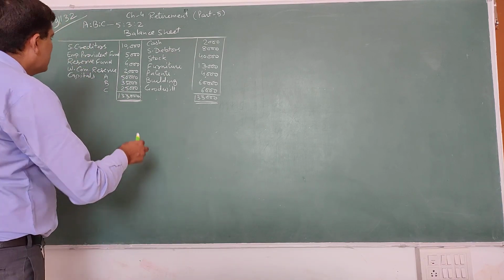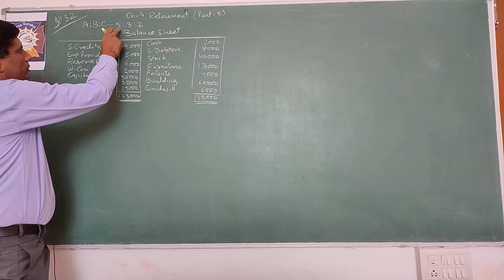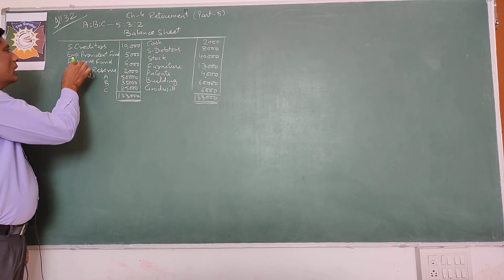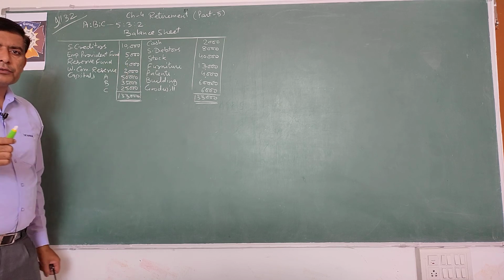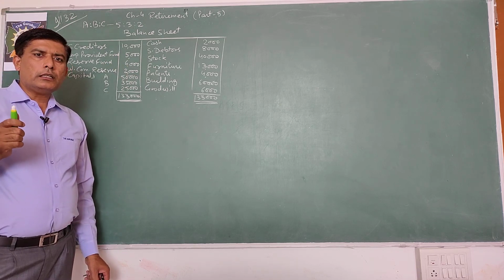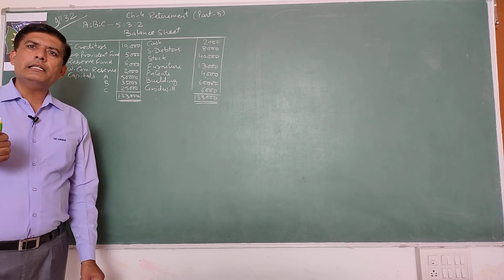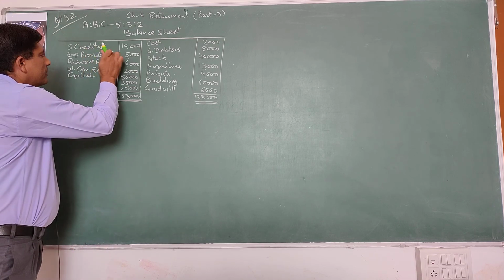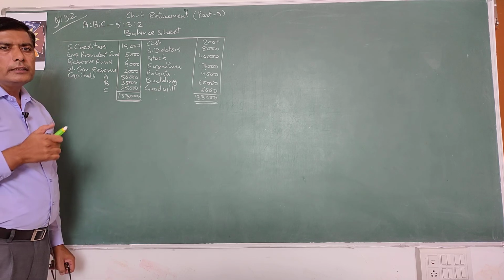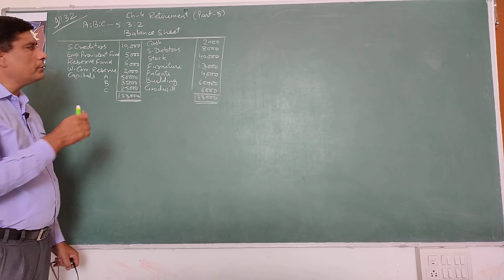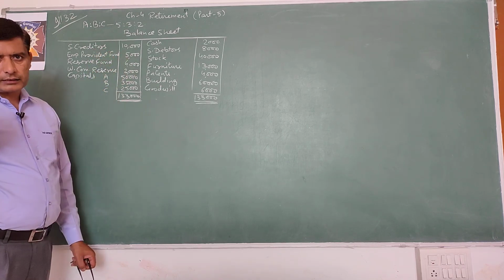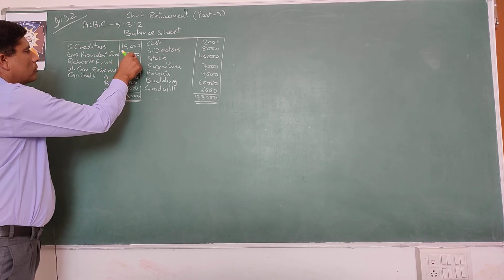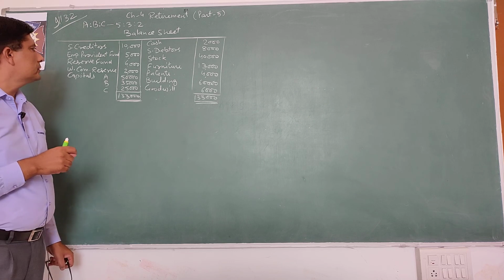So the balance sheet is given, A, B, C, 3 partners are there, ratio is 5:3:2. Sundry creditors 10,000. Employees provident fund 5,000. Students, employees provident fund is a liability for the firm. ये पैसा एम्प्लॉयज़ का है, जब भी एम्प्लॉय रिटायर होंगे, this amount is to be paid to employees. So it will never be distributed among the partners. ये पार्टनर्स का पैसा नहीं है, ये एम्प्लॉयज़ का पैसा है. So you will show this amount in the next balance sheet.